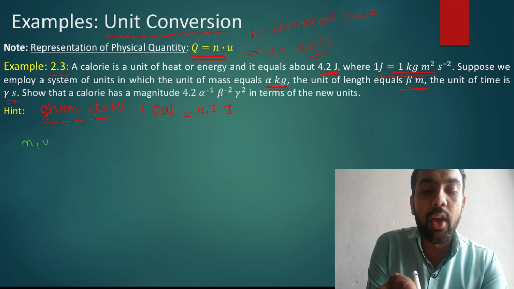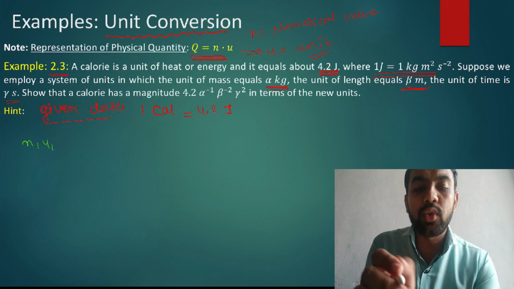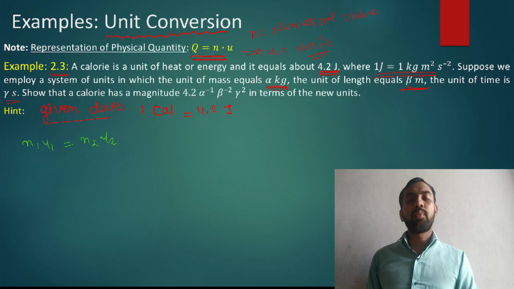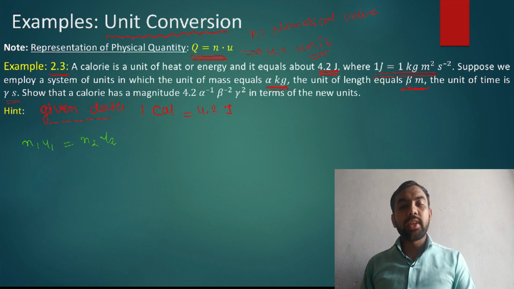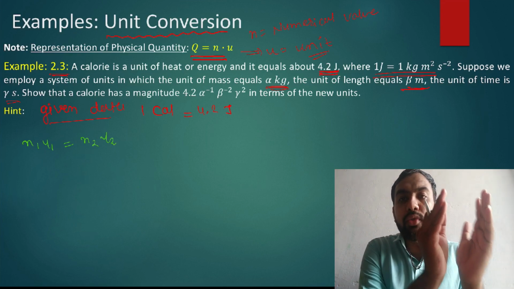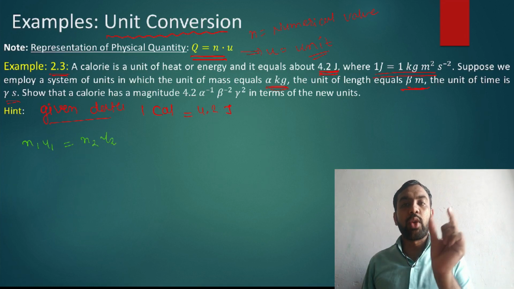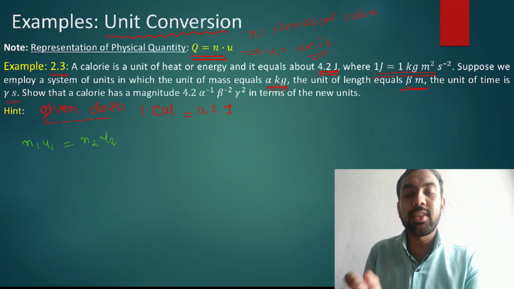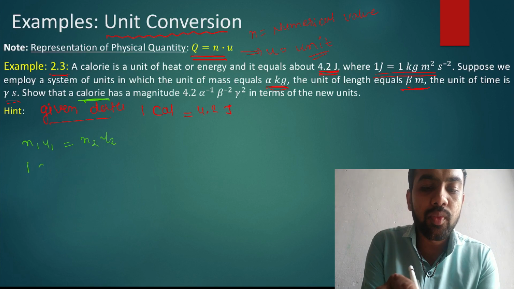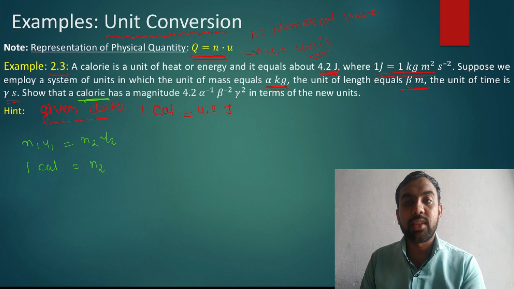For any system of unit, you always write n1 u1 is equal to n2 u2. Yes or no? It means the value of a quantity in the first system is equal to the value of the quantity in the second system. So n1 u1 is equal to n2 u2. Which one is the first system? We want 1 calorie. So 1 calorie is equal to n2. Find out n2.